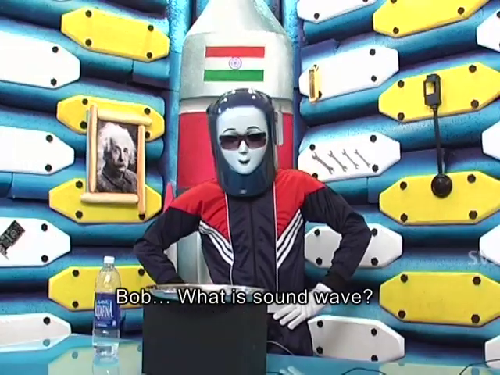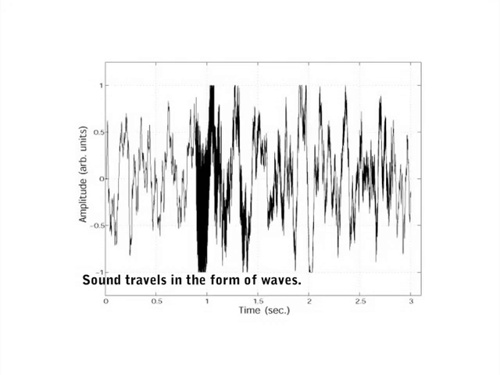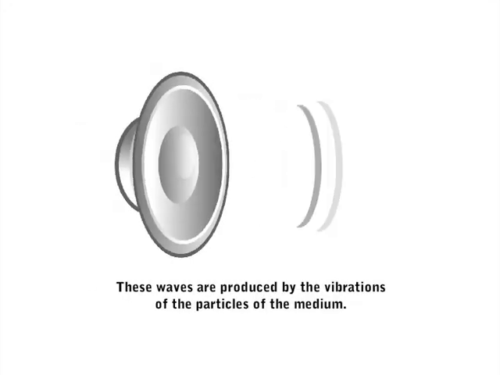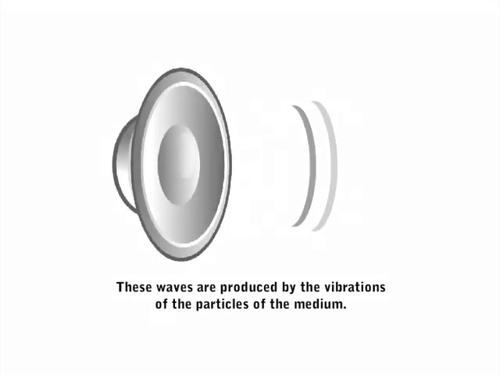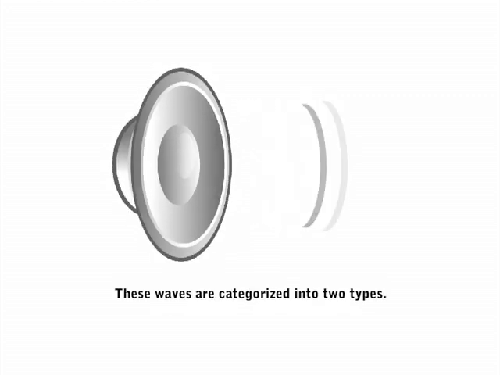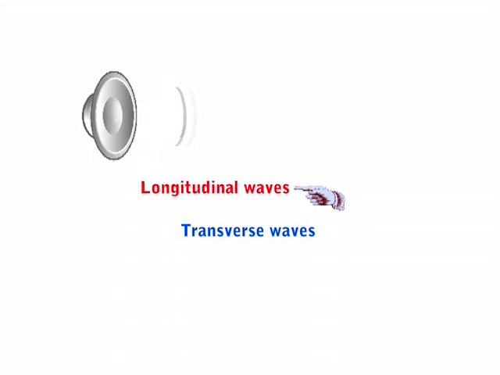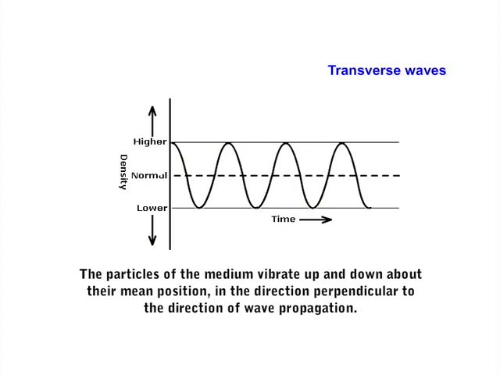Bob, what is a sound wave? Joe, sound travels in the form of waves. These waves are produced by the vibrations of the particles of the medium. These waves are categorized into two types. They are longitudinal waves and transverse waves. First, let's see transverse waves.